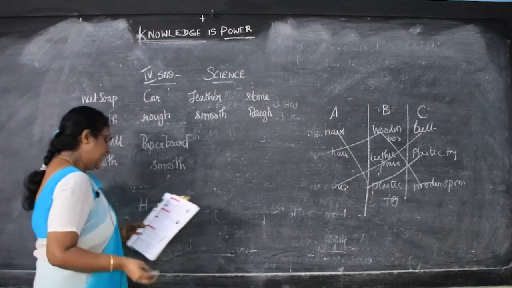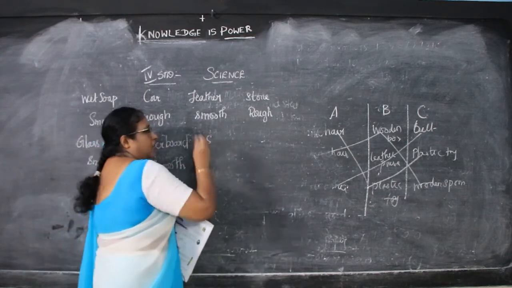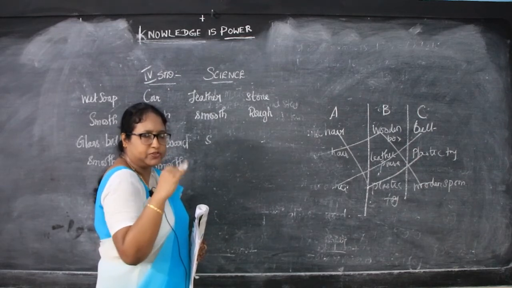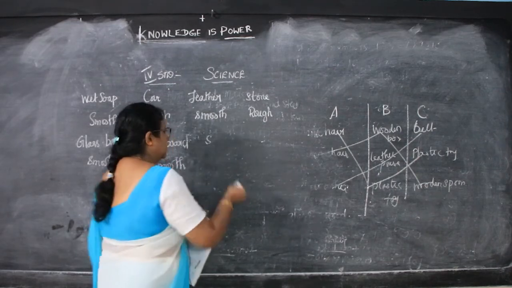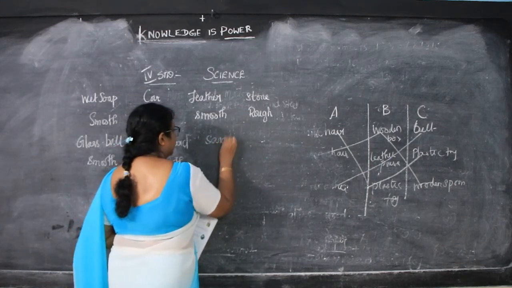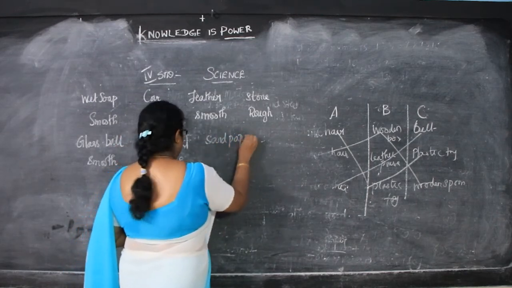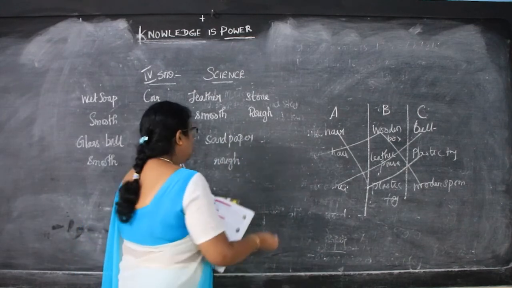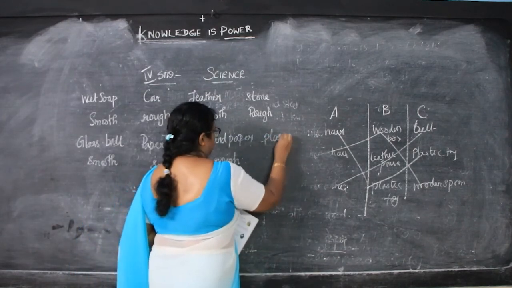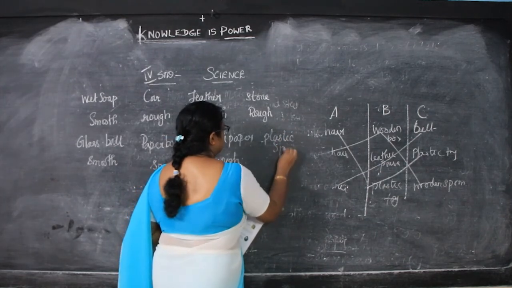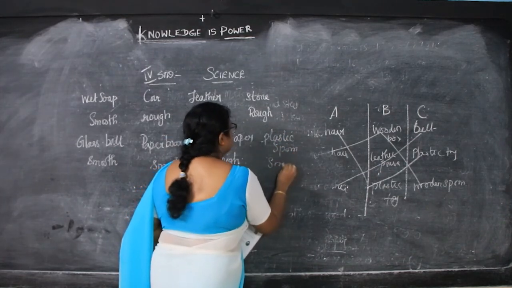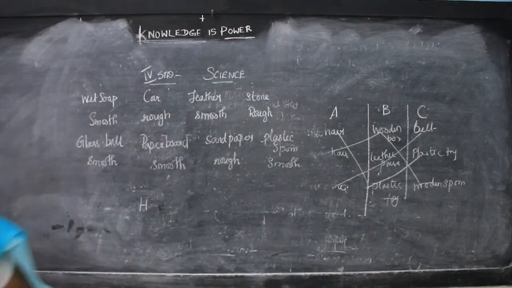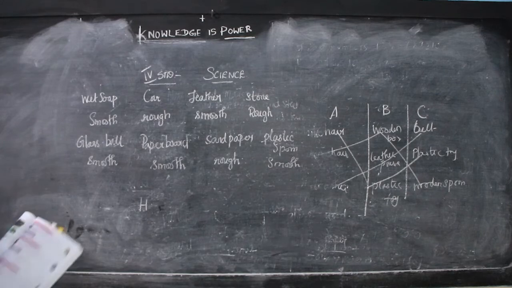Then sandpaper. What is sandpaper, children? They use it while painting, the brown-colored paper. That is called sandpaper. That is rough. The next is a plastic spoon, smooth. So we have sorted out whether it is rough or smooth.